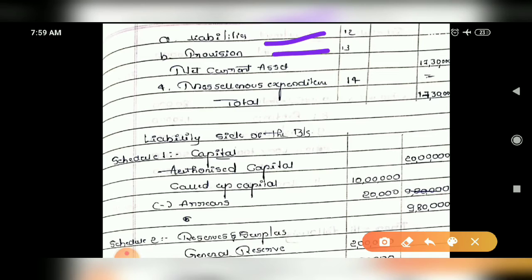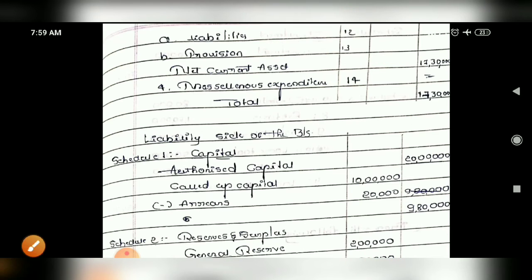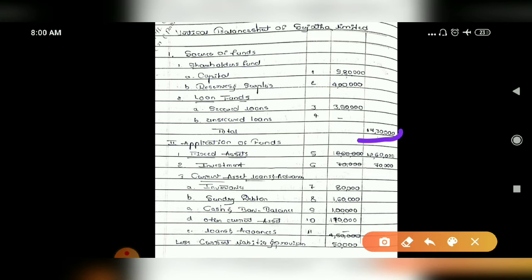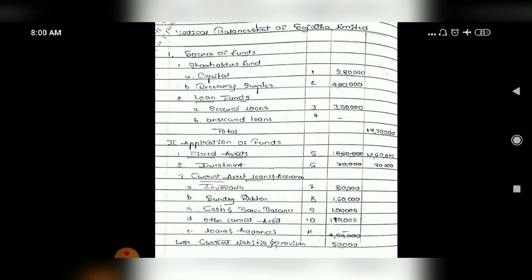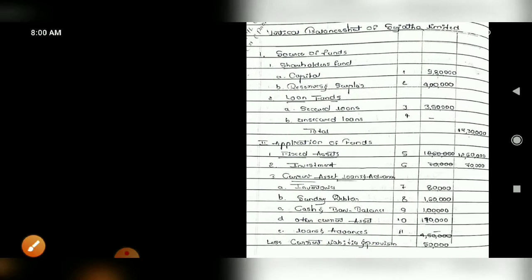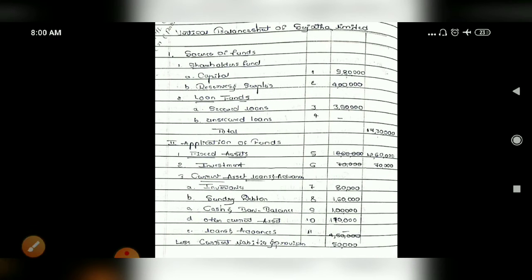You have to deduct it, and one amount will come to you, and miscellaneous expenditure, if any, you have to write, then take the amount. This way you get the total, and this is the total. It should be tallied, but you cannot write the amounts right now. You just have to write the blank format, as I said earlier. So the blank format you have to write.